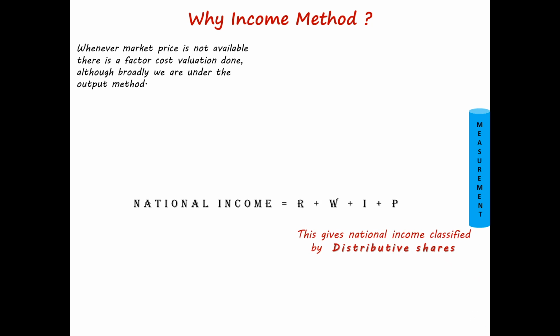This gives national income classified by distributive shares, the distribution of national income to various factors of production, divided in the form of rent, wages, interest, and profit. I hope it is clear why the income method is brought into the picture. It is because of the service element.